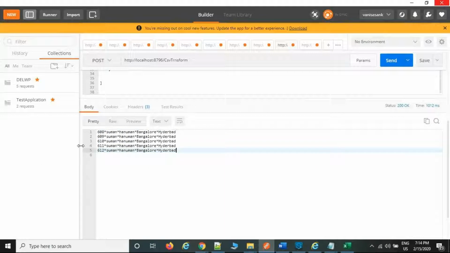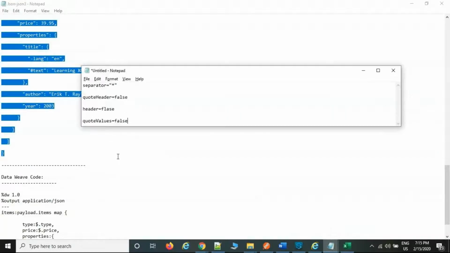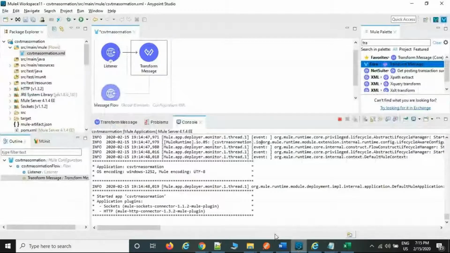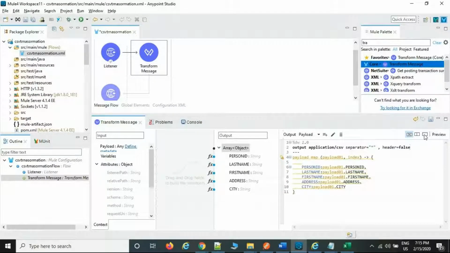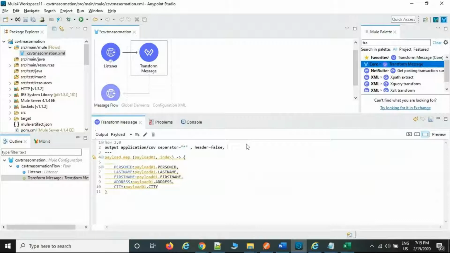Okay, now sometimes they are expecting quote values also. I have some syntax here. Quote values. This is the syntax. This is the quote values. By default, quote values is false. Just comma. Put the quote values here. Okay, true.